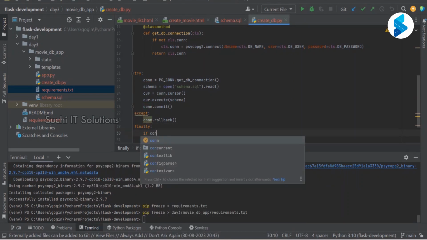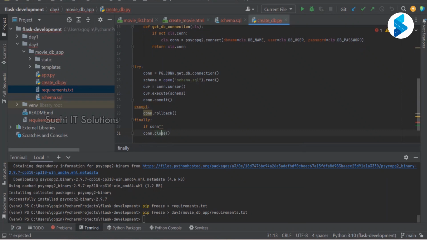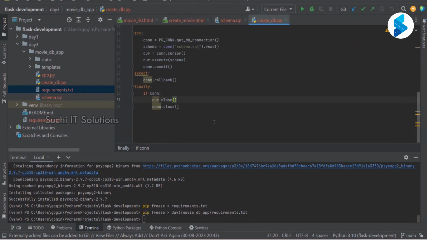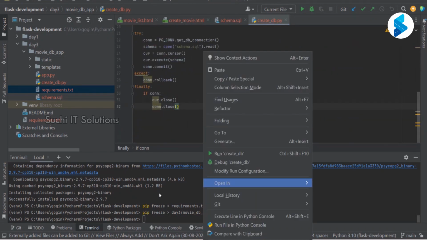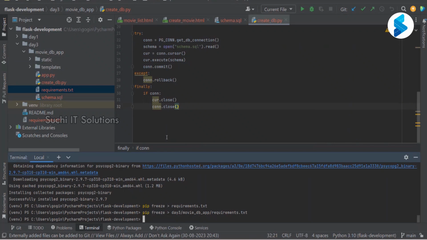That too, only if the connection is there, I want to do connection.close and also cursor.close. Done.